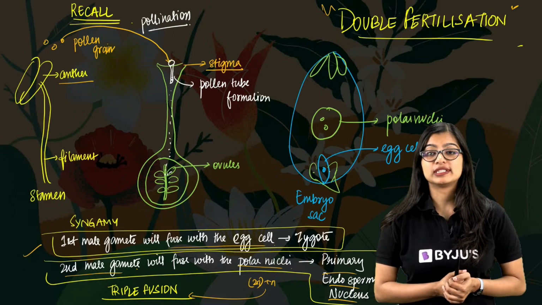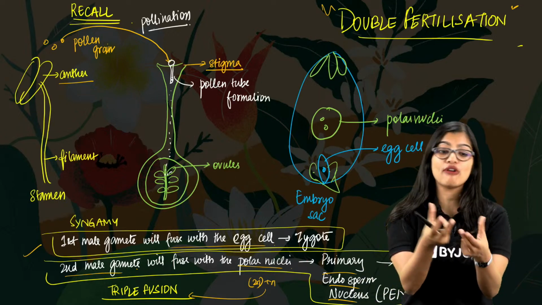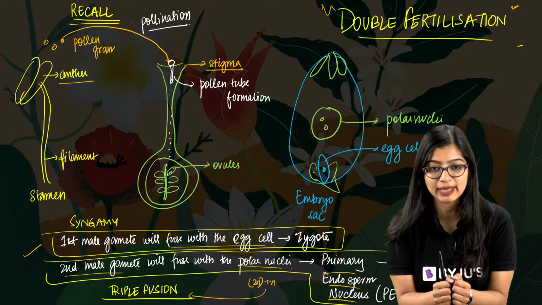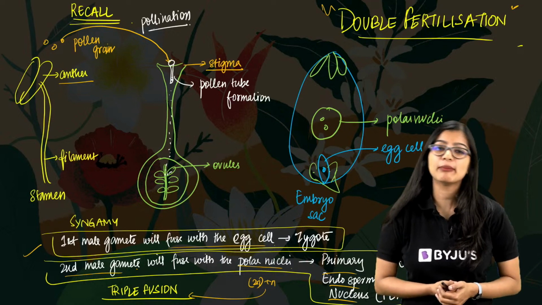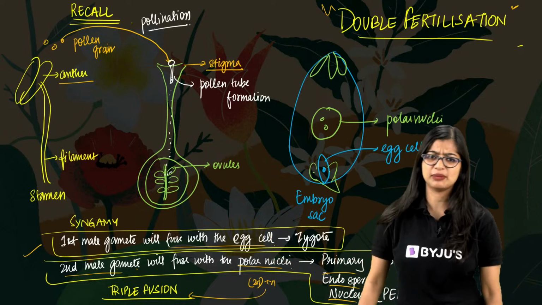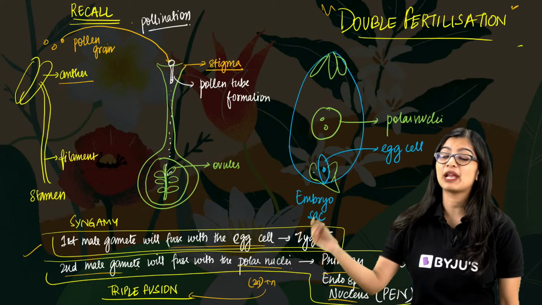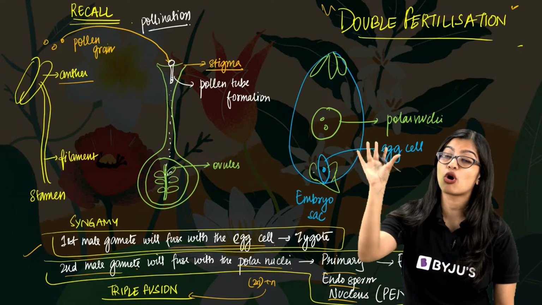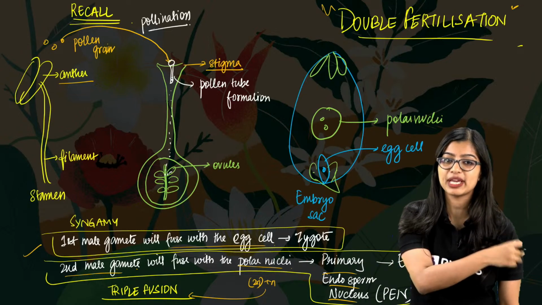Define zygote. Zygote is the result of fusion of male and female gamete, right? What is embryo? Embryo can be simply defined as baby plant, right? We'll learn about embryo in just a bit, don't worry. What is placenta? Placenta is the tissue that attaches your ovule to the ovary, okay?